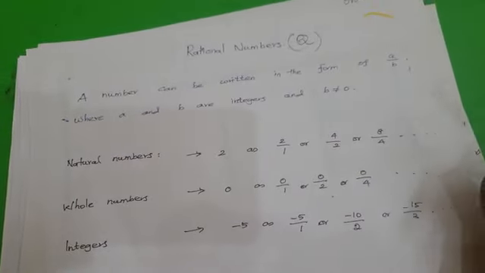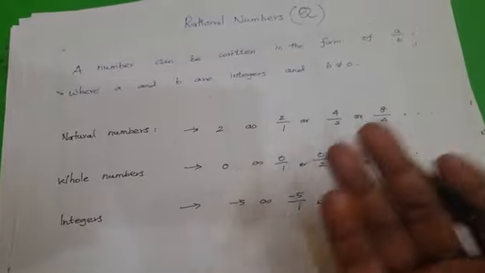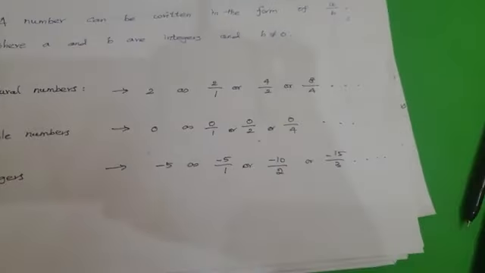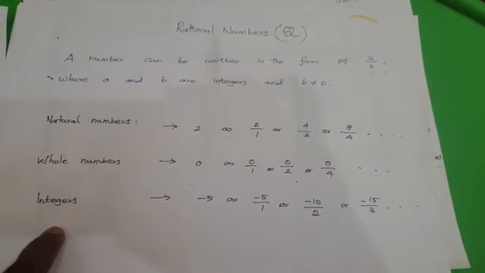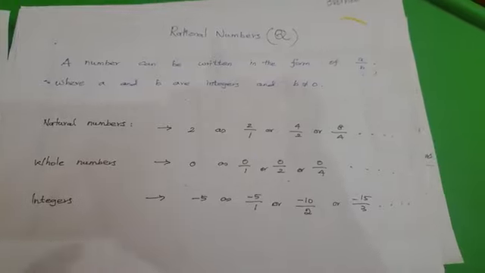Rational numbers include all the natural numbers, whole numbers and integers, and also fractions and decimals.